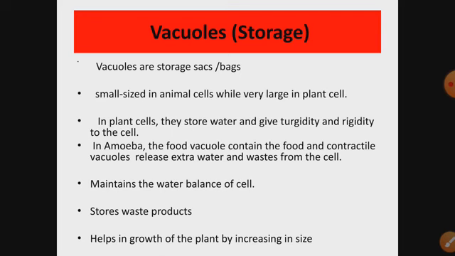They store waste also. So as a whole, vacuoles are used for storage of food, storage of liquid, and storage of water also, as well as waste. It helps in the growth of the plant by increasing in size. They can store more, they can increase in size, and many functions are associated. So just as a recap, they are the storage bags. They give turgidity, rigidity to the plant cell. They can store food, water, and waste.